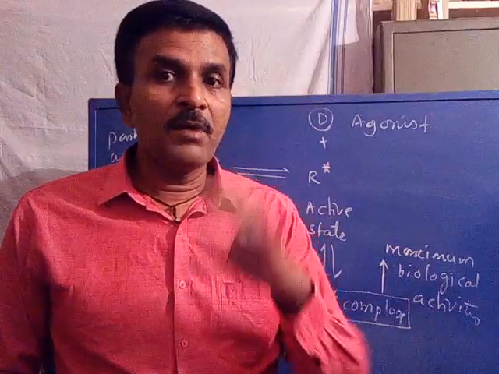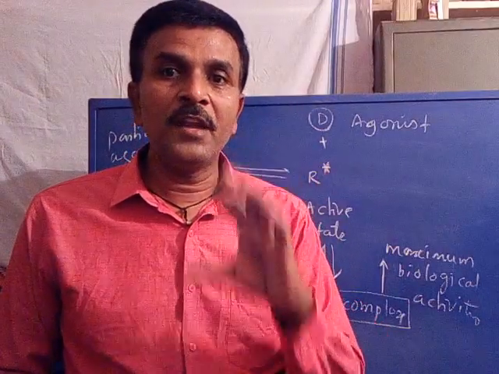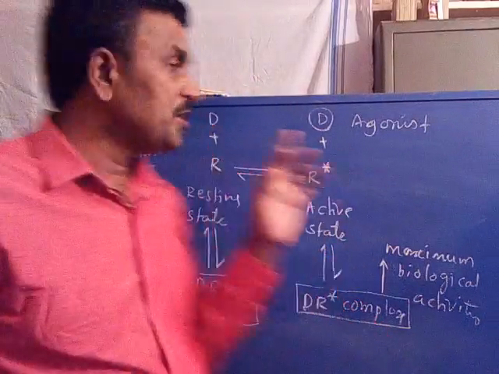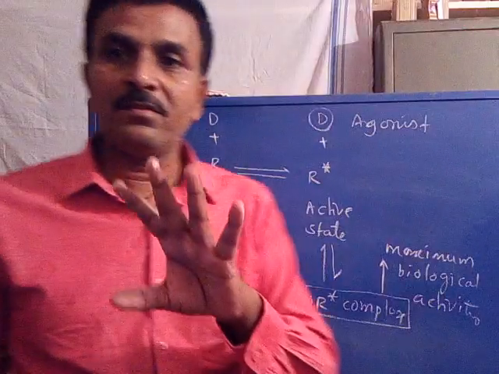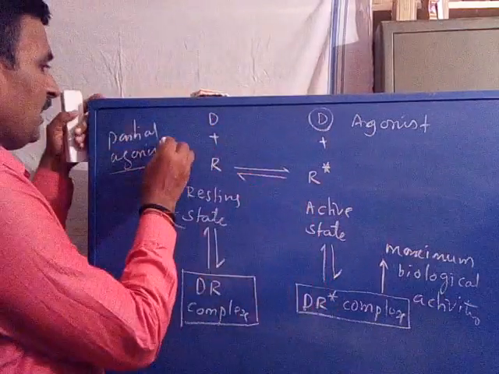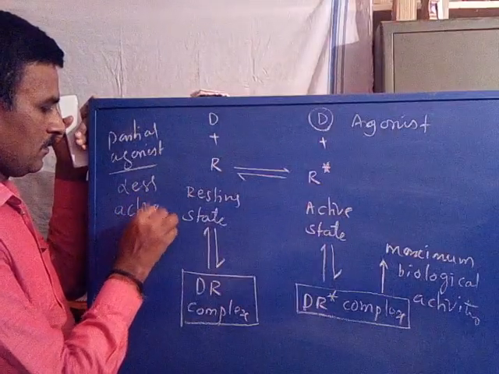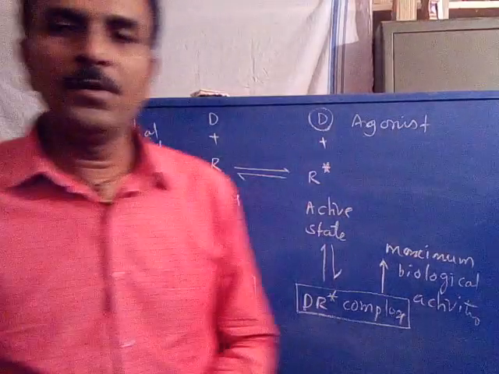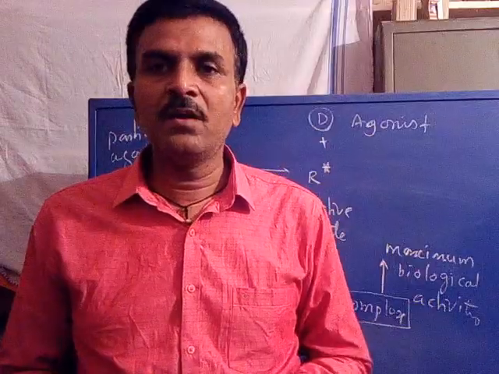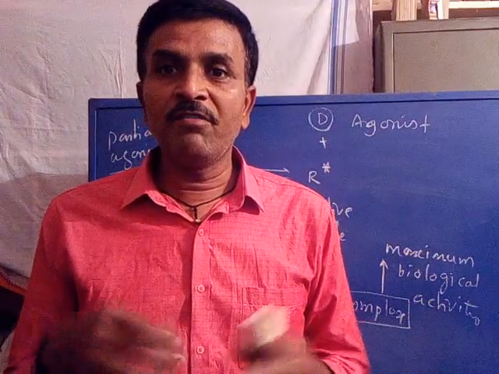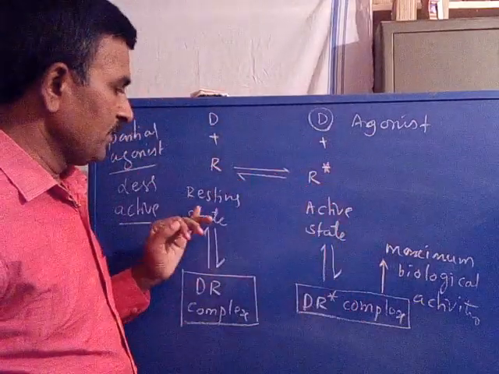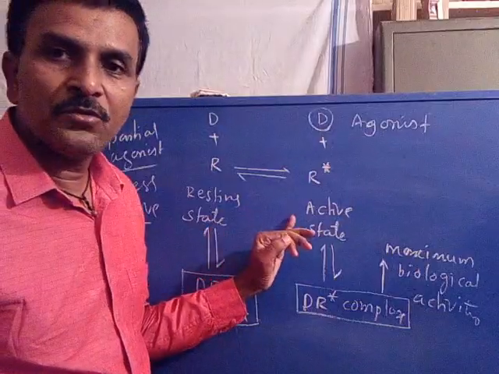Hence, the biological response or activity for partial agonist is less. So this theory is called the two-state model of receptor activation, resting state and active state.